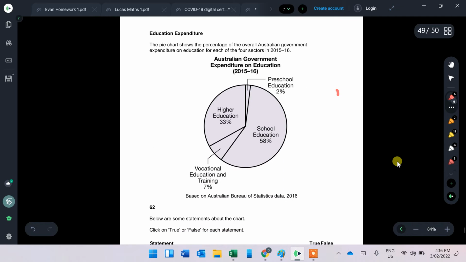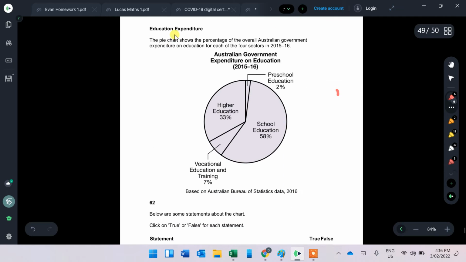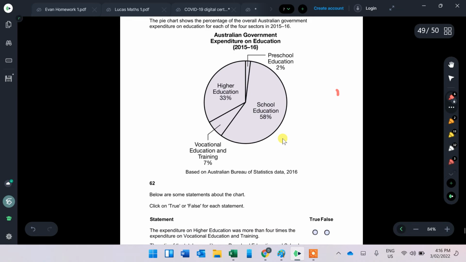Okay, education expenditure, which means how much they spend. Pie chart shows percentage of the government spending on all different sectors. Let's just have a look at the questions. Expenditure on higher education, so higher education, is more than 4 times the expenditure on vocational education and training. That's true, because 7 times 4 will be 28.